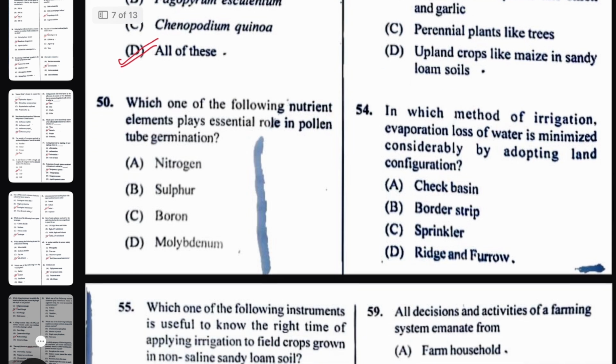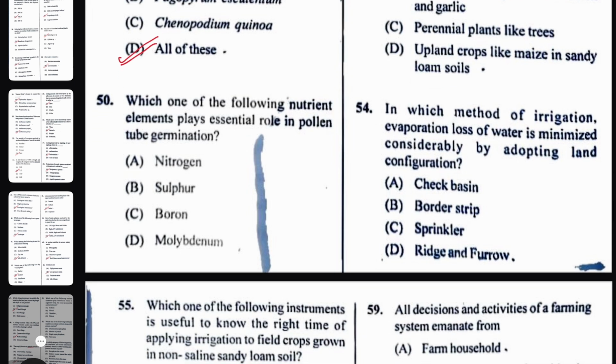Next question. Which one of the following nutrient elements plays an essential role in pollen tube germination? Which of the essential nutrients helps in pollen tube germination? The right answer here will be boron.